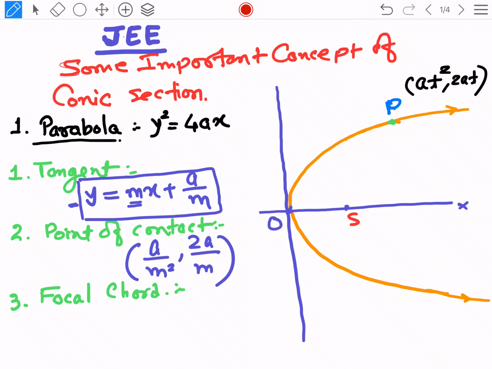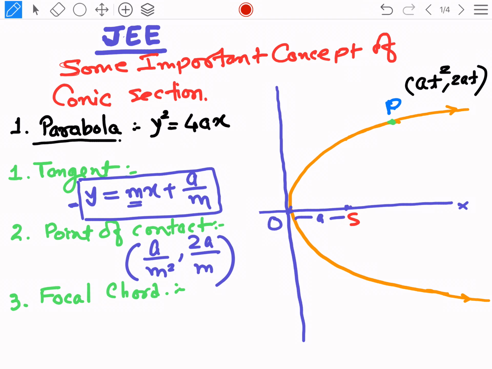So now this is the very important concept, tangent of a parabola, where we know a is the focal distance from vertex to focus, and this is called a, this S is the focus.